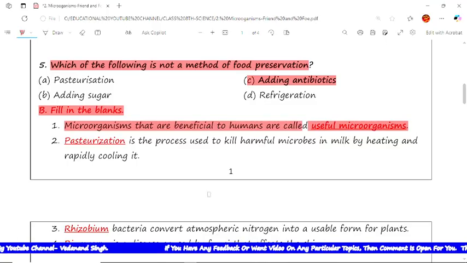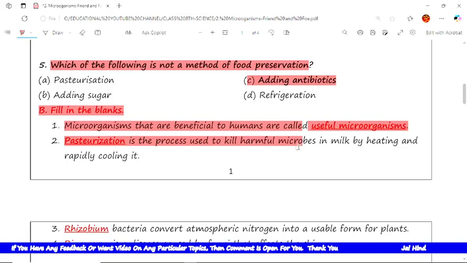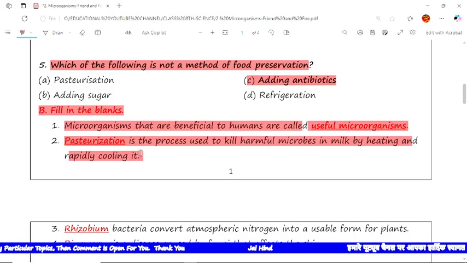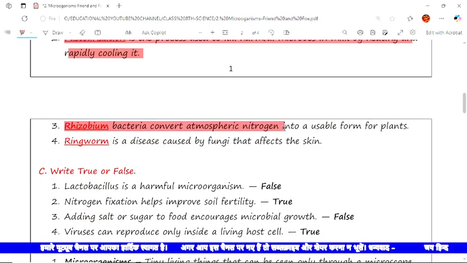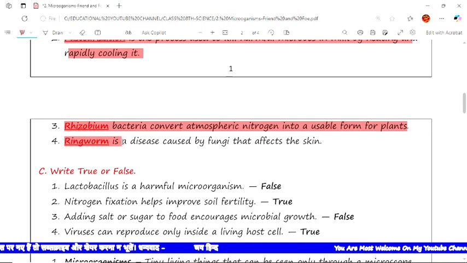Now the next is, pasteurization is a process used to kill the harmful microbes in the milk by heating and rapidly cooling it. Now the next question is, Rhizobium bacteria convert atmospheric nitrogen into a usable form for plants. Now the next is, ringworm is a disease caused by fungi that affects the skin.